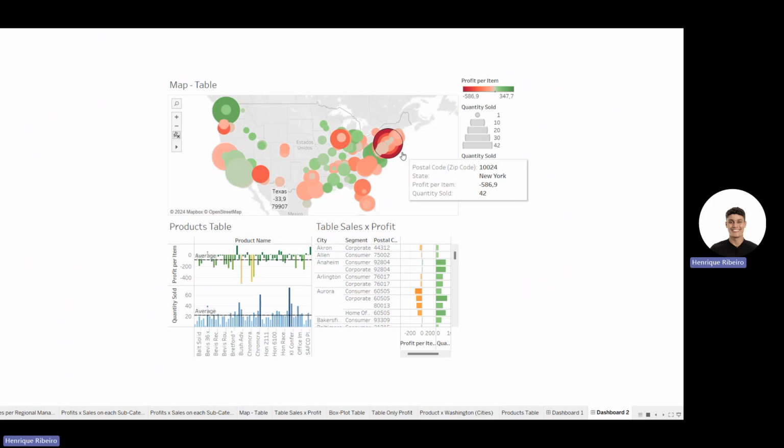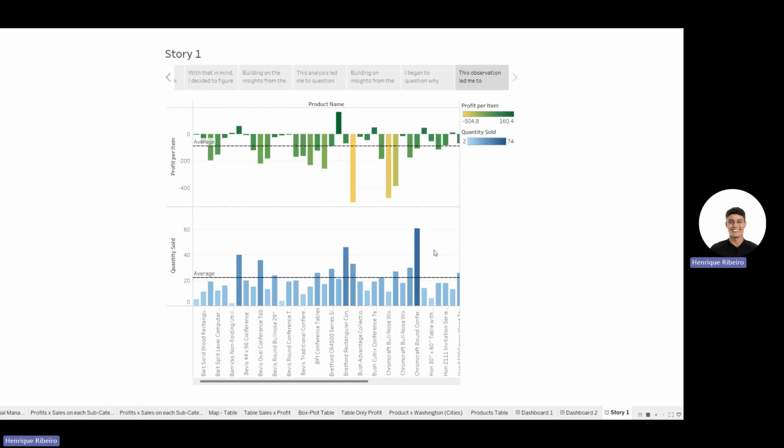You have a great quantity of sales compared to the rest of the states, but you're not making any money because you might be spending too much money to get those sales. You know what I mean? So don't push the other products, only focus on a few products and be a master of these few products. That seems to be what Washington and California were doing. And when it comes to the end of the semester, here's the story that I created. That's pretty much what we went through right now.